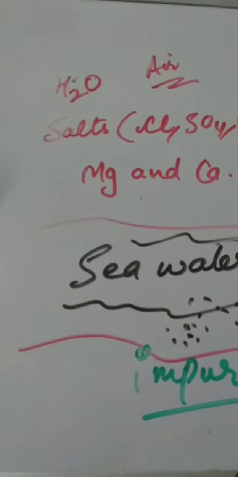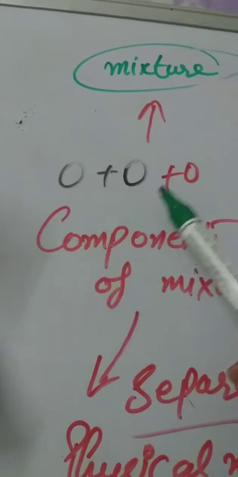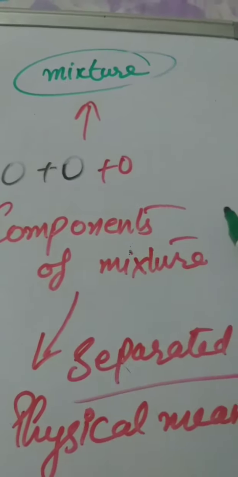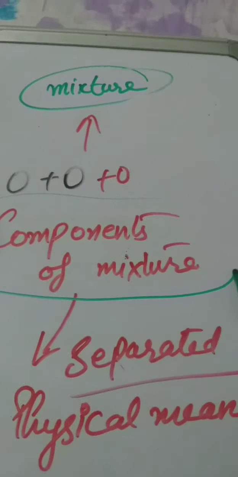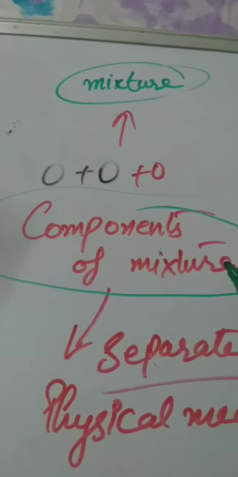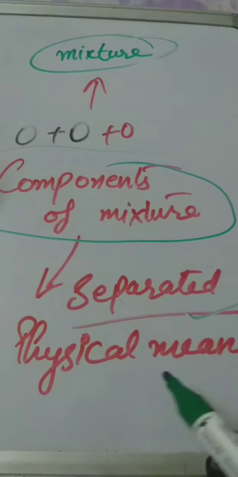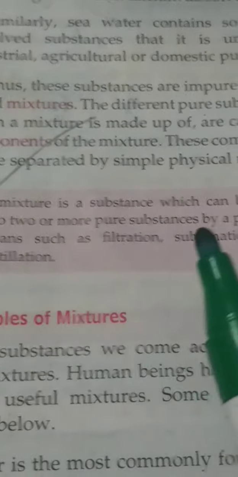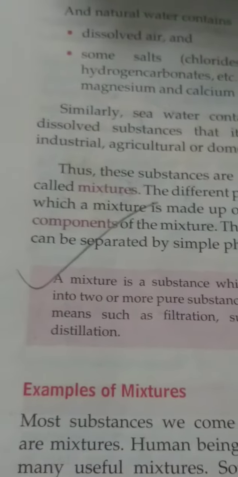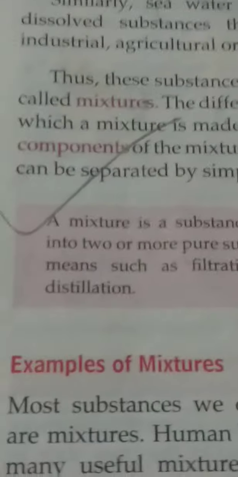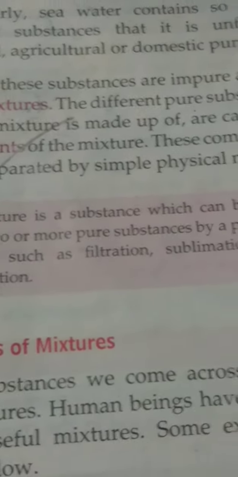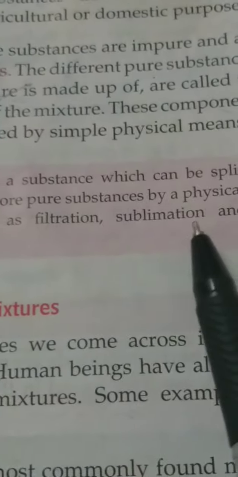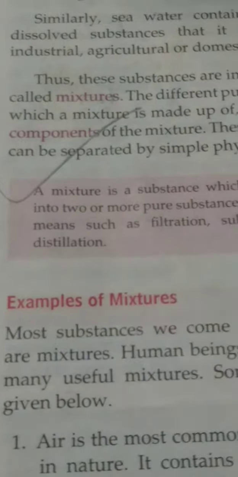and are called mixtures. The different pure substances which a mixture is made up of are called components of the mixture. These components can be separated by physical means. See the definition: a mixture is a substance which can be split into two or more pure substances by physical means such as filtration, sublimation and distillation.